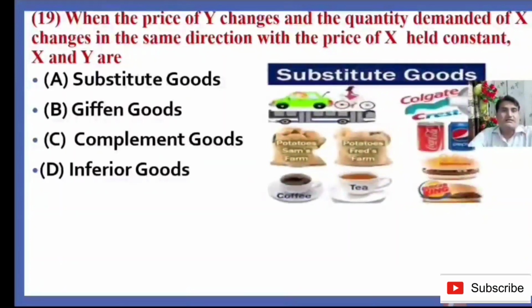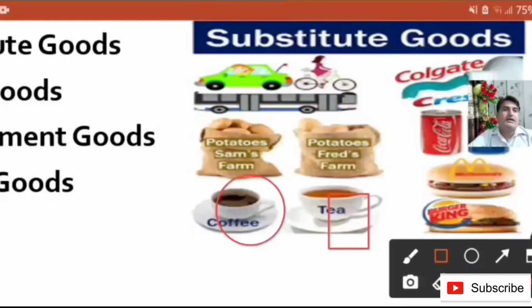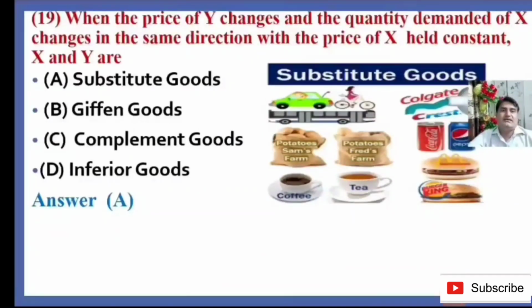So these are substitute goods, like car and cycle, like Colgate and Dr. Pest, like Pepsi and Coke, like burger and pizza, tea and coffee. Suppose the price of each of tea and coffee is 50 rupees. When the price of coffee increases from 50 to 60 rupees, the demand for tea will automatically increase. So they move in the same direction, so cross elasticity is positive, so the goods are substitutes. Answer A is the right answer.